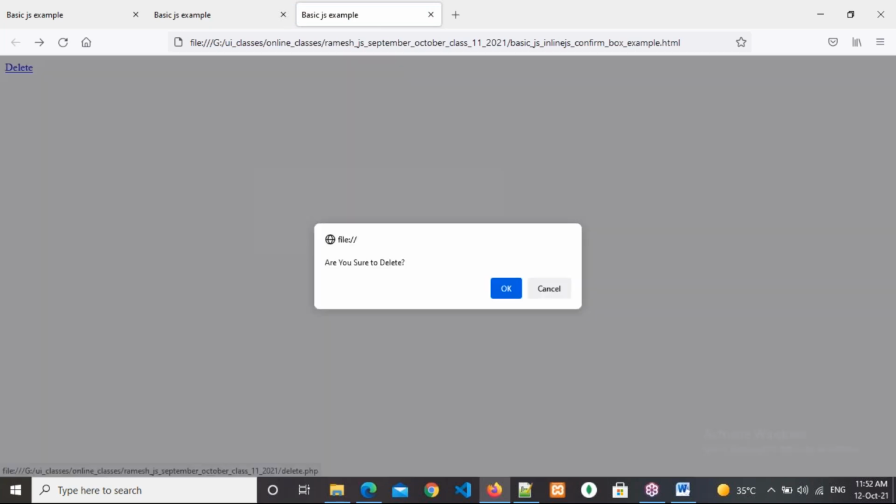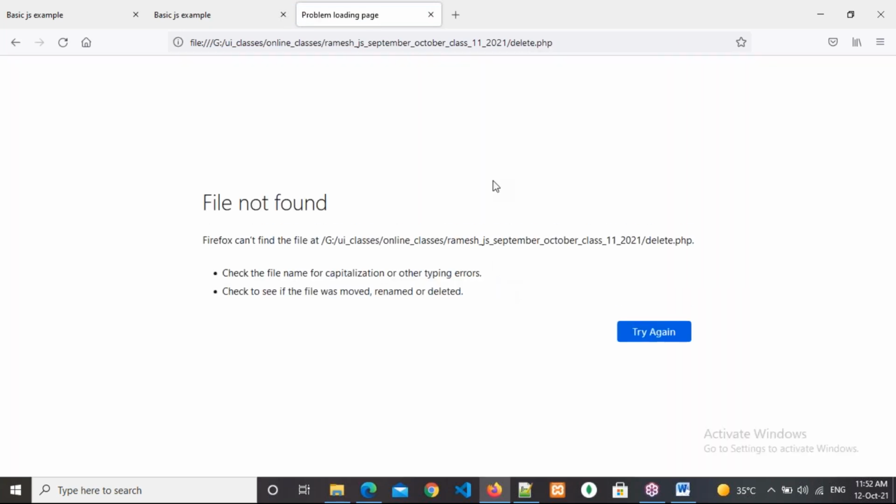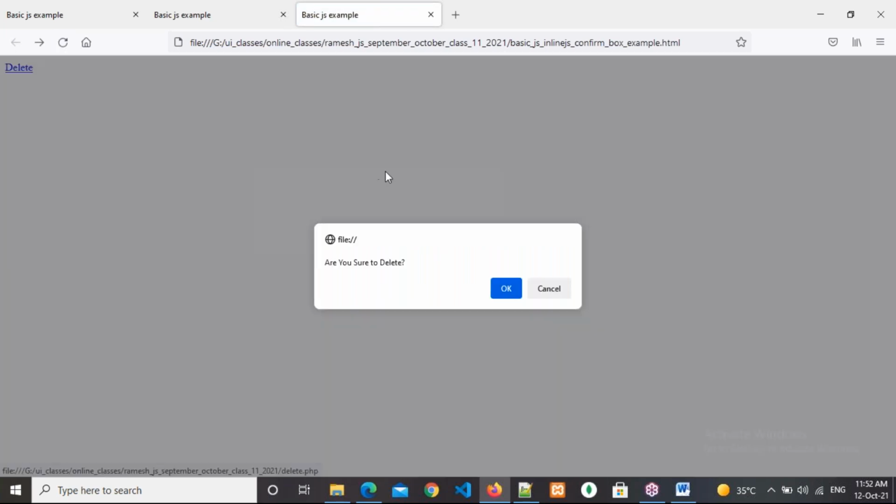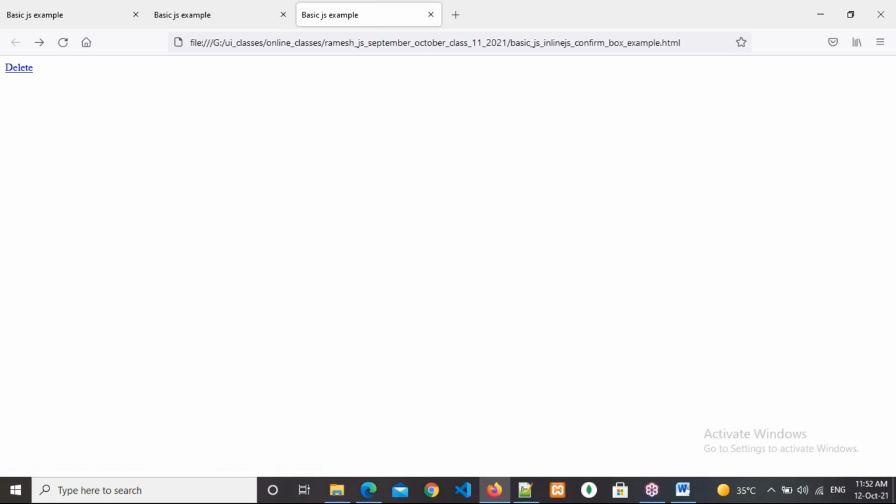Now click here and click the delete button. Now click on OK. Am I going to delete that PHP? Yes. Go back and refresh. Now click on delete here. Now see, click on cancel. This time am I going? No, we are not going. Now do you understand the importance of the return keyword? In future, if you have any buttons, for safety purposes we'll use the return keyword.